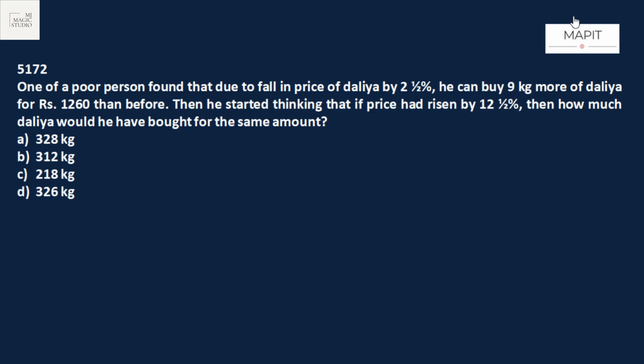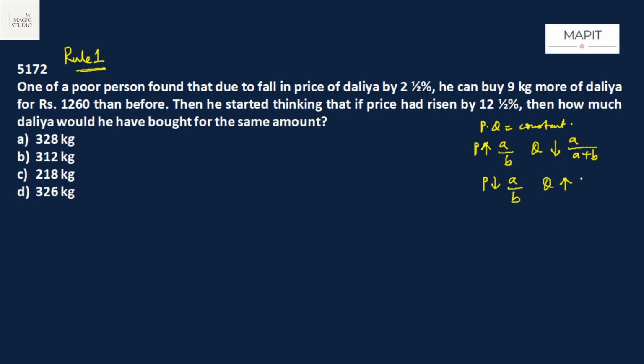One of my favorite My Anatomy MAPIT questions, I guess this is from Bitwise Global. This kind of question they ask often. Rule 1 is the king. Again, rule 1, line changing. Yes, we know that if P into Q is constant, that means expenditure is constant. If P increases by A by B, then Q will automatically decrease by A upon A plus B to keep the expenses constant, or if P decreases by A by B, then Q will increase by A upon B minus A to keep the expenses constant.